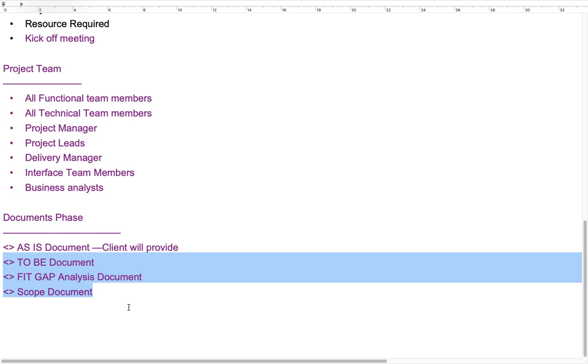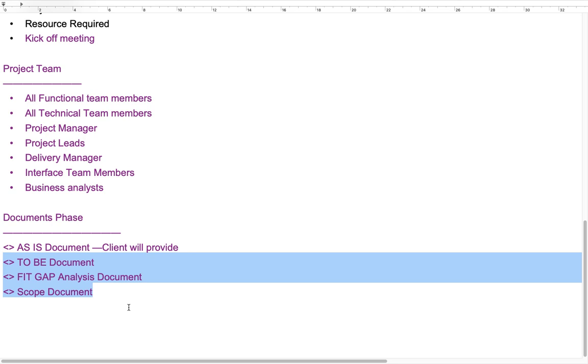How can we get the information? By sending emails, making calls, and setting up meetings. Without making calls and writing emails, we cannot get that information, right? So the to-be document will be prepared by the SAP consultant only.